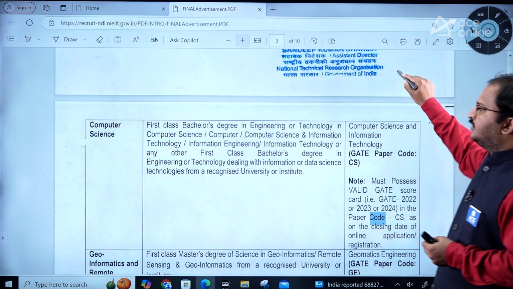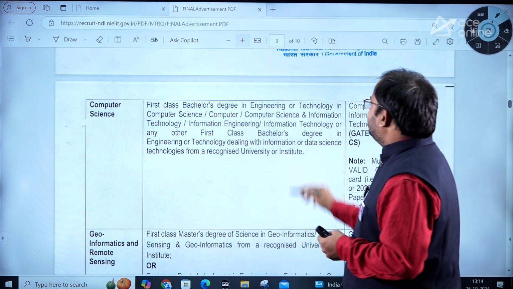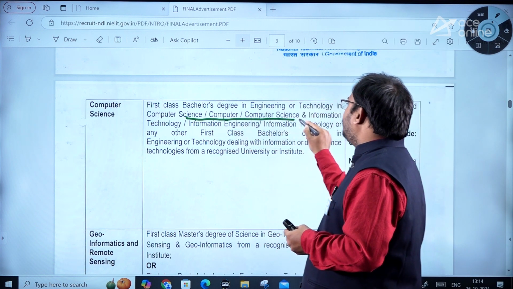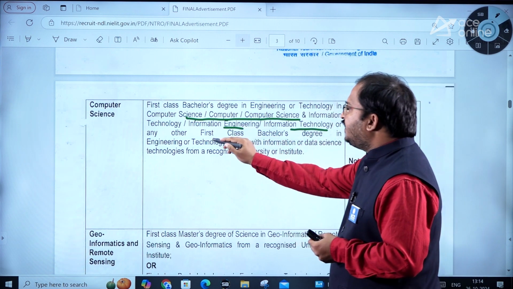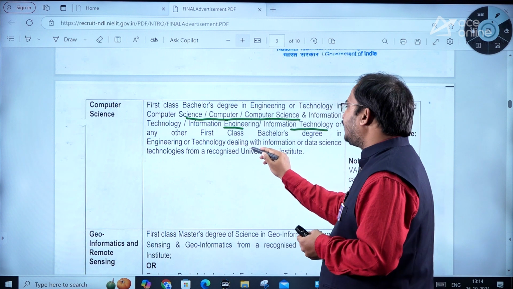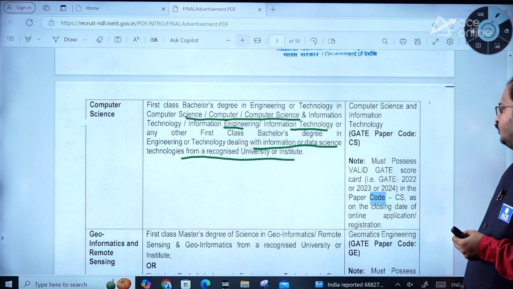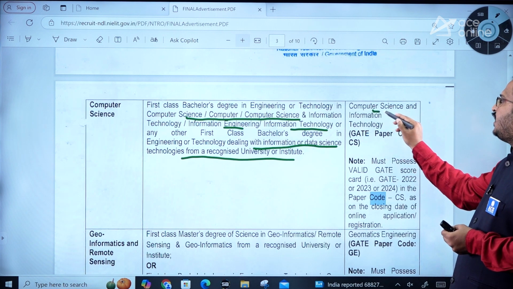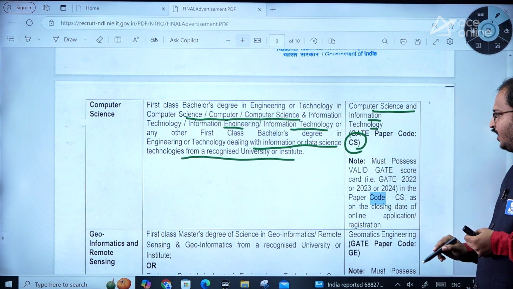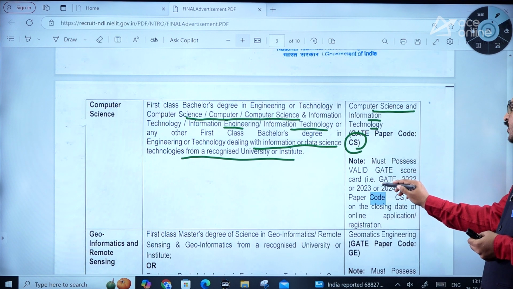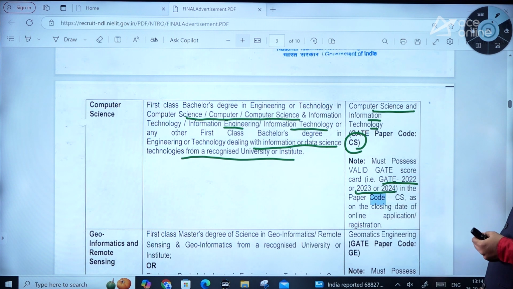Then coming to computer science. Here, a first class bachelor's degree in engineering and technology in computer science, computer or computer science and information technology, information engineering, information technology, or any other first class bachelor's degree in engineering or technology dealing with information or data science technologies from a recognized university or institute. And here the GATE paper should be computer science and information technology. So the CS paper code is required here and you must possess a valid GATE score card, that is GATE 2022 or 2023 or 2024. Okay, paper code is CS, dear students.